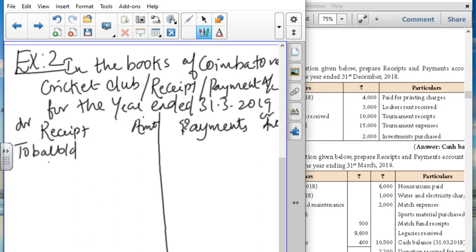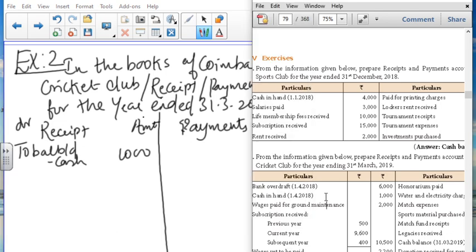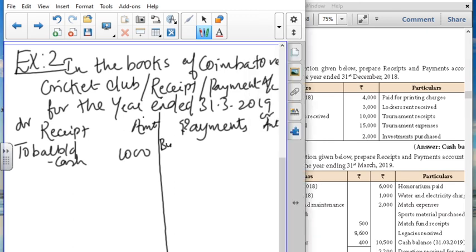I can write it as in cash. This amount is 1000 and another amount is there, but it is a bank overdraft. See, it is an opening balance, so bank overdraft comes under the credit side. So by balance brought down, it is bank OD, you write it in the full form, bank overdraft